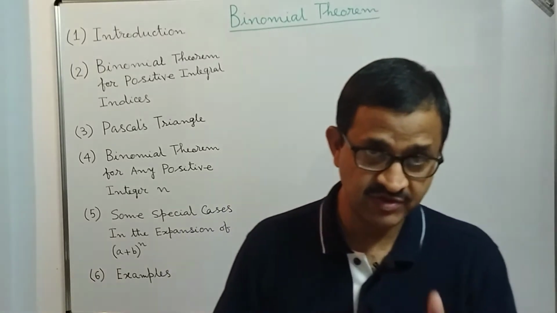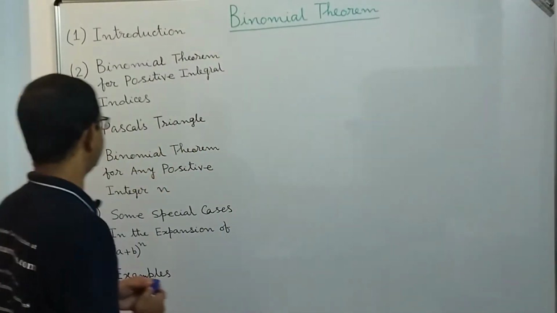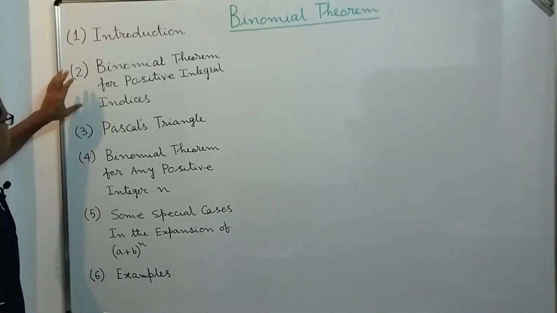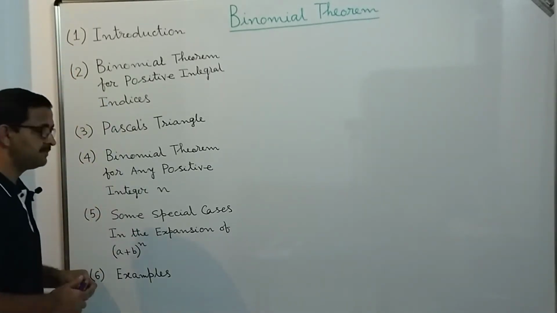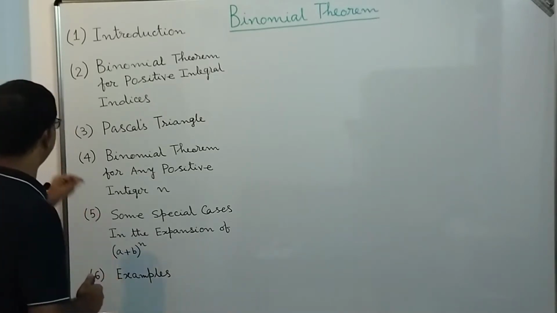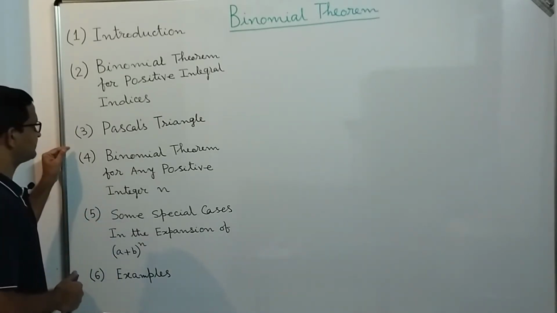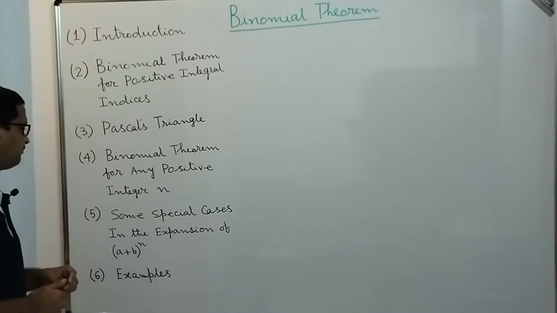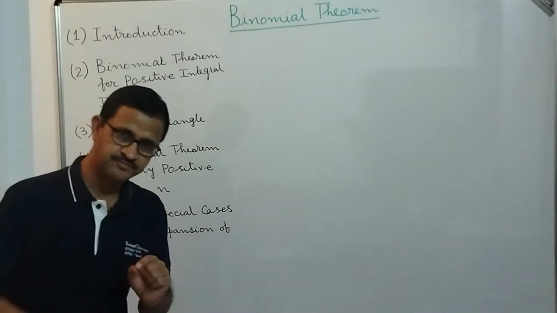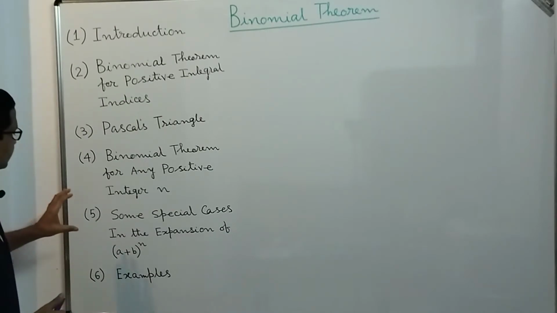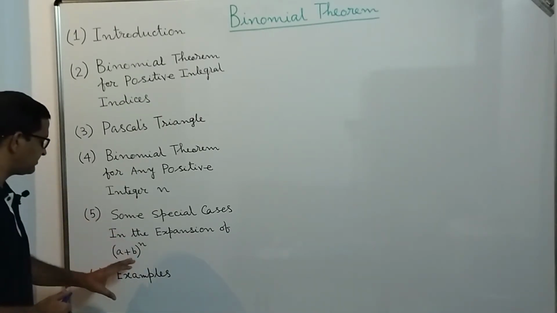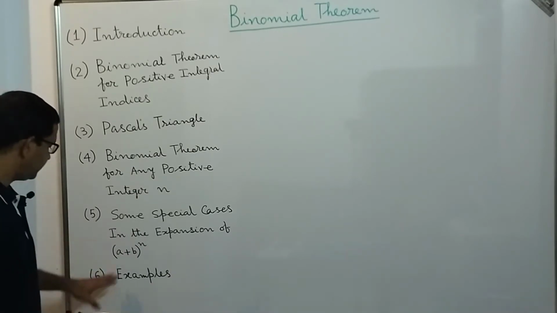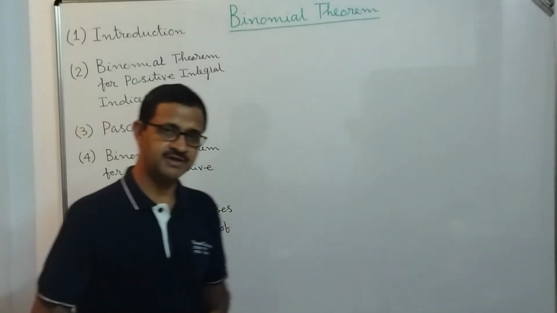The first topic we are going to discuss is the introduction. Then we will discuss the binomial theorem for positive integral indices, then Pascal's triangle, then the binomial theorem for any positive integer n. After that we will discuss some special cases in the expansion of (a + b)^n, and finally we will work through some examples.